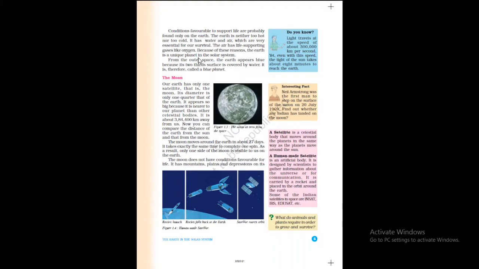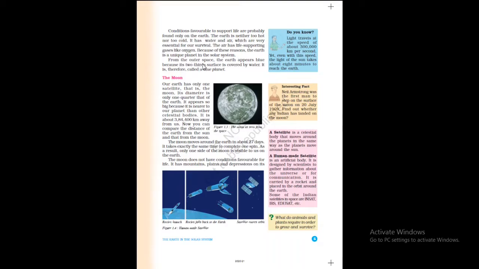It means no other planet is like that. It is the unique planet in the solar system. See, conditions: presence of air, presence of water, and presence of gases like oxygen, which sustain life. It makes it possible for us to survive. That's why life is found here on this planet Earth.